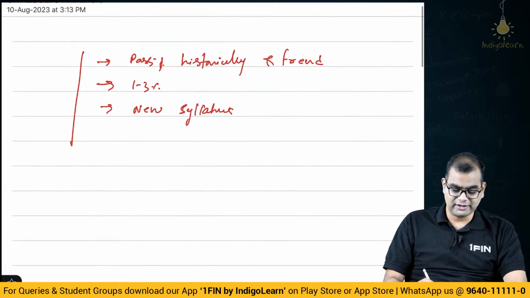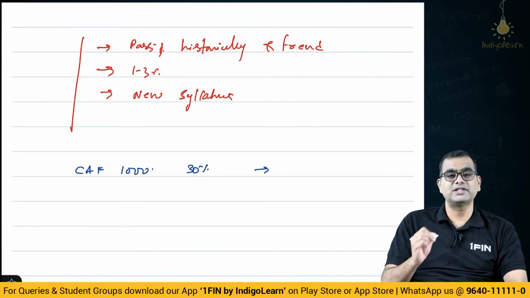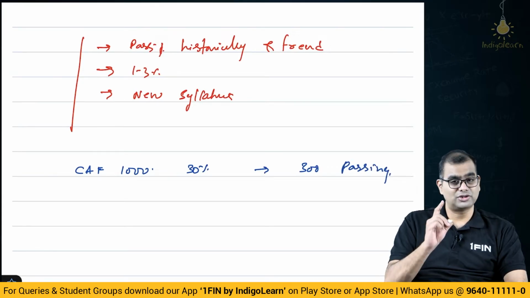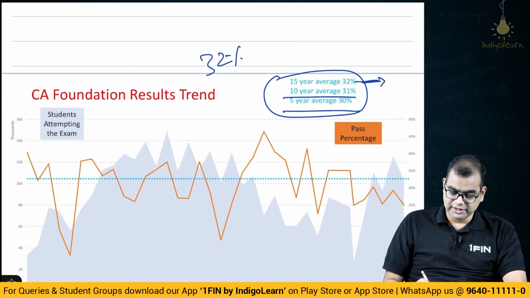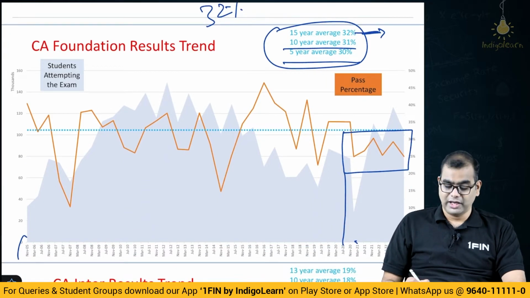So, please note here, CA foundation, 30%. If 1000 students join, what is 30% of 1000? 300 students are passing. 1000 are joining, 300 are passing. And please note one more fact, my friends. The pass percentage in the last 5 to 6 attempts, from 2020, is on a downtrend.